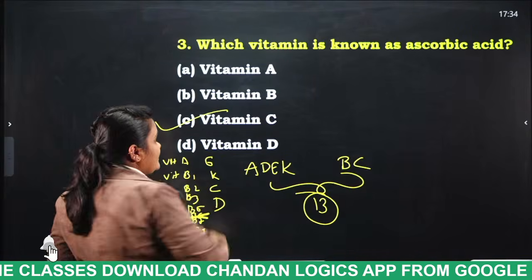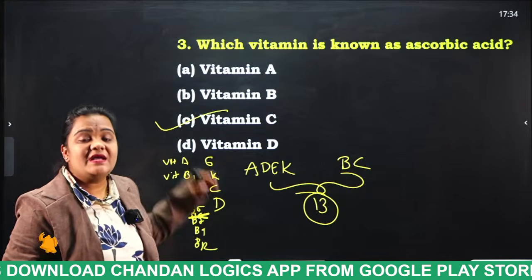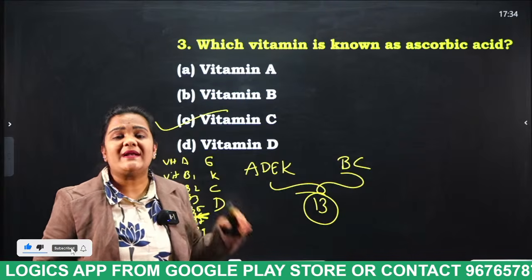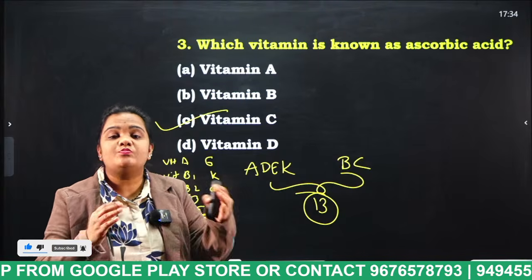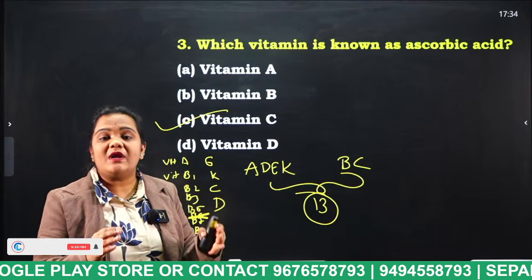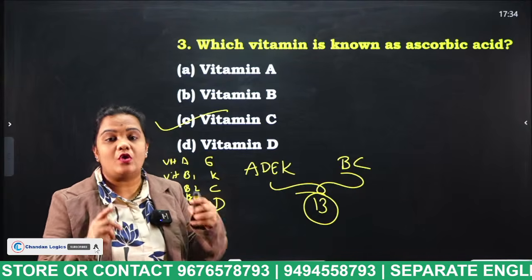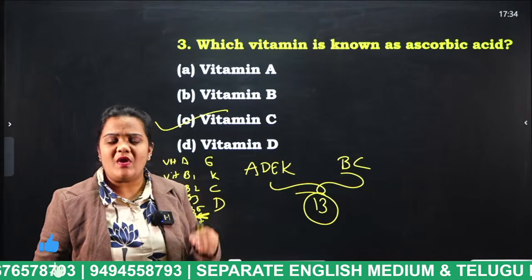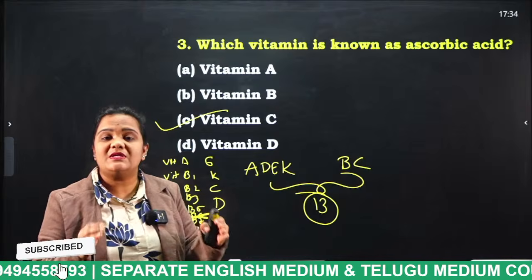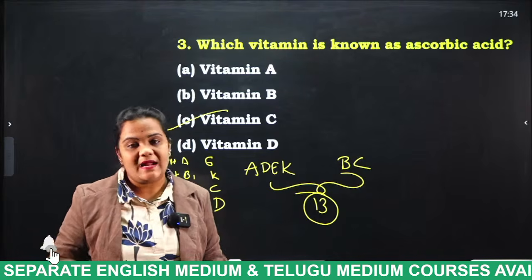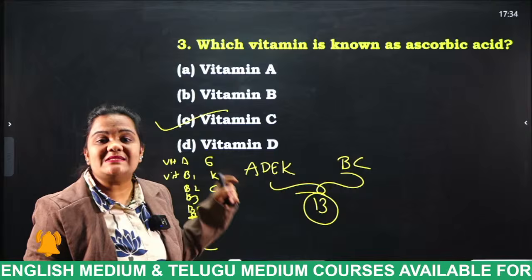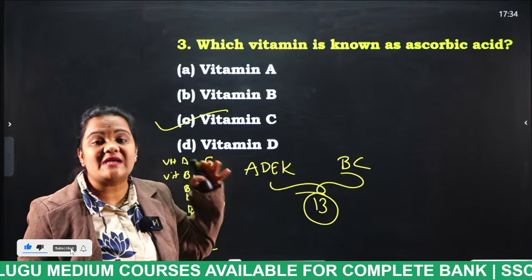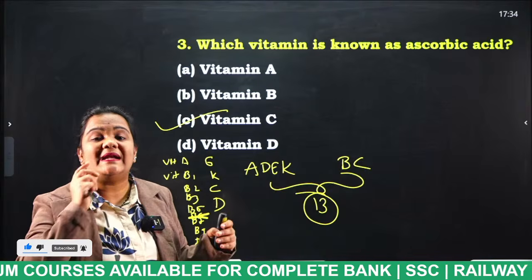Ascorbic acid. Which vitamin is known as ascorbic acid? Vitamin C. If a person is lacking vitamin C, what happens in his body, students? His body will stop the production of collagen. Okay, he will be lacking collagen. So what is the use of this collagen? This collagen will keep our skin and hair healthy. So if a person has vitamin C deficiency, what type of disease will he face, students? He will face scurvy. Scurvy is nothing but bleeding in gums.